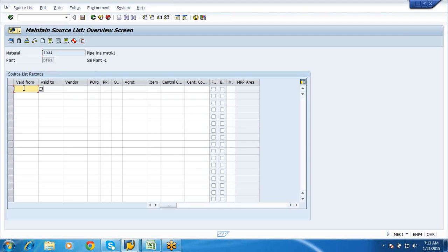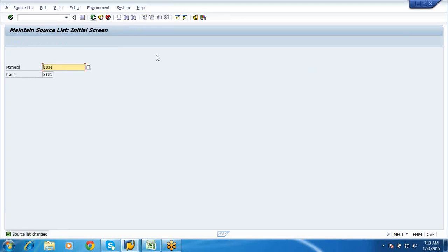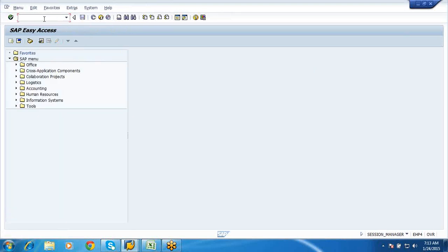Okay, valid from, I'll say 22.01.2015. This is the vendor SFPO. Okay, enter. Okay, just save this. Now this is done. Now let us issue the material. Let us go to MB1B and issue it.